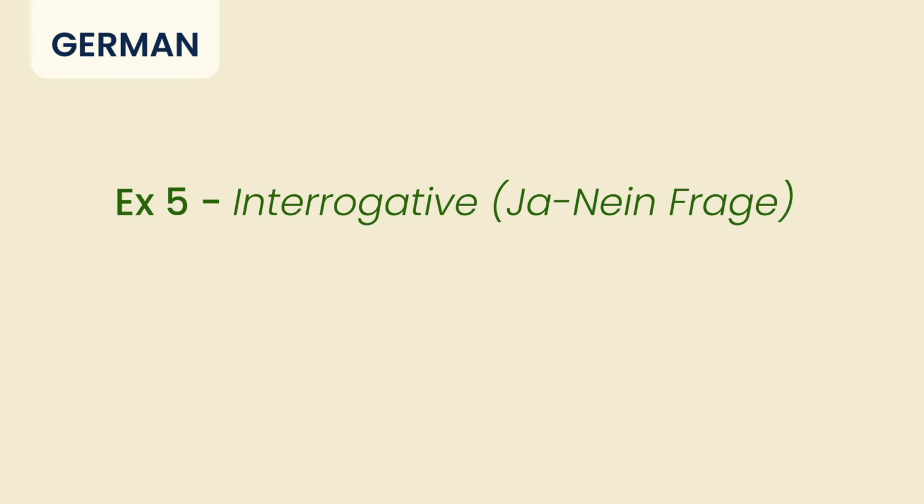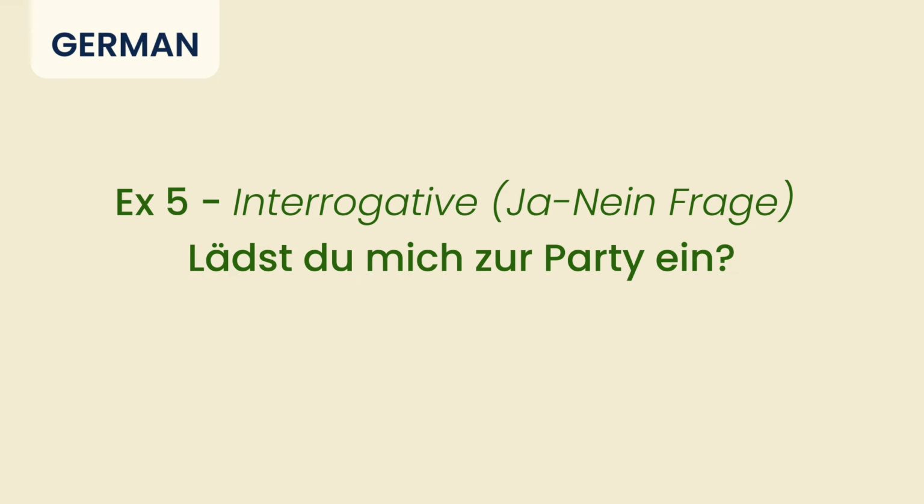We'll see the next form of sentence, which is an interrogative yes, no, which is a ja, nein, Frage. Lädst du mich zur Party ein? Like, are you inviting me to the party? Look, in the first position you have lädst, prefix getting separated at the last position, it comes as ein. When it is a yes no question, your verb comes in the first position, and hence my main verb, which is laden, which is lädst over here as a form with du, is in the first position. However, the prefix is still separated and it goes at the end.